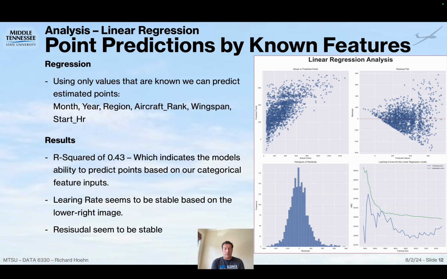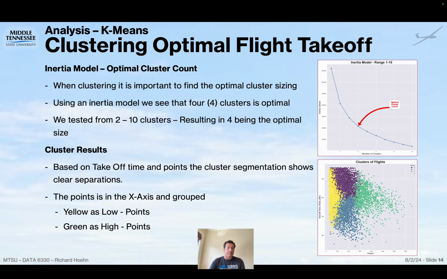Very interesting, though, is when we said we're going to focus on a certain region, we jumped from a 0.43 to a 52% when we just looked at Uvalda. So this really tells us when we're looking at our regression analysis and our model to get a point prediction, we need to hold certain things steady, which makes sense, right? So we know that we're in region 10, or we know we're in region 11, or we know what the time is. And based on that, when we train our models, we can get much better point predictions.